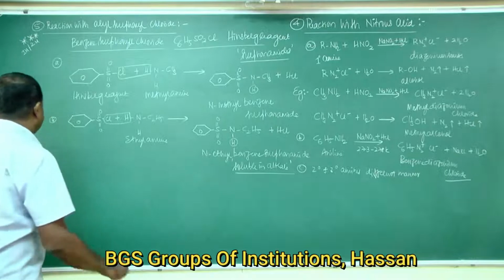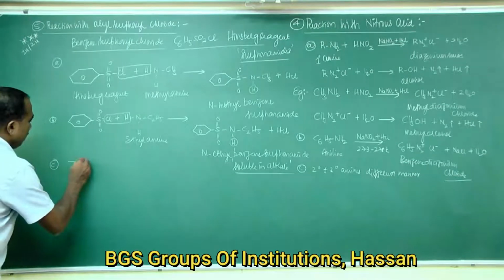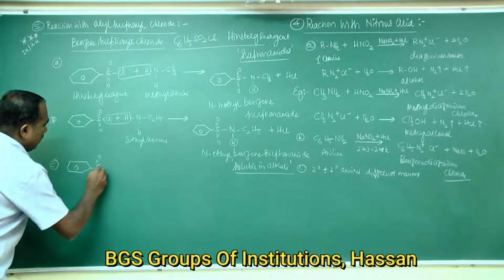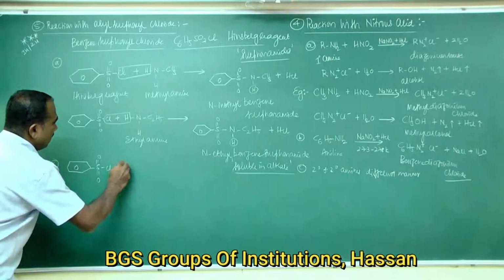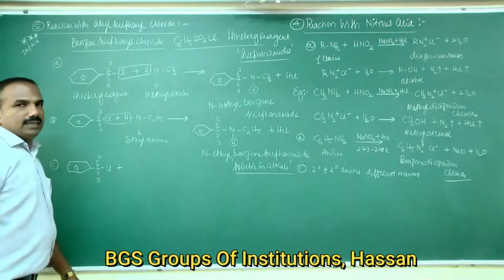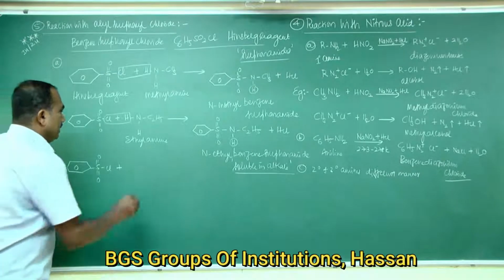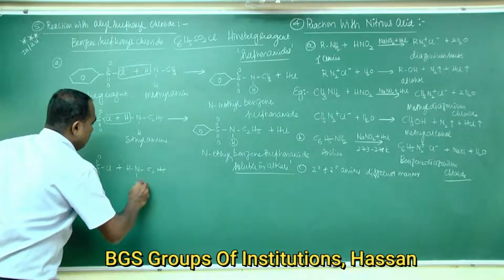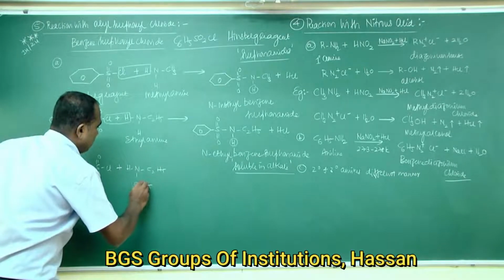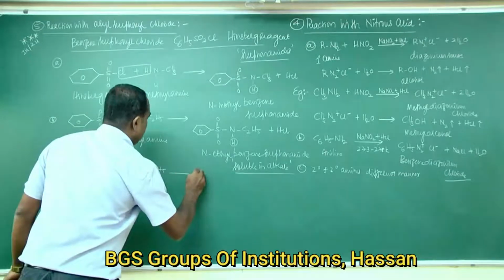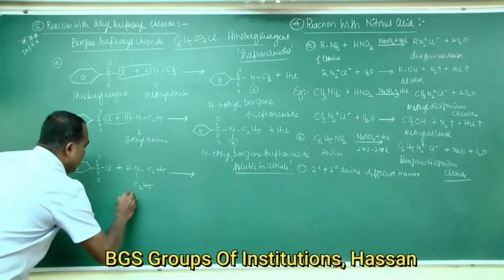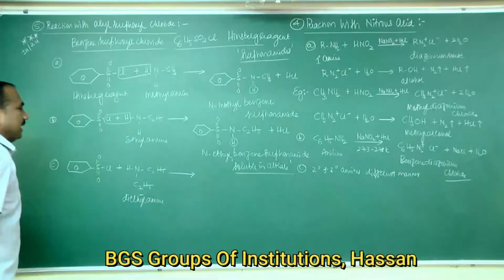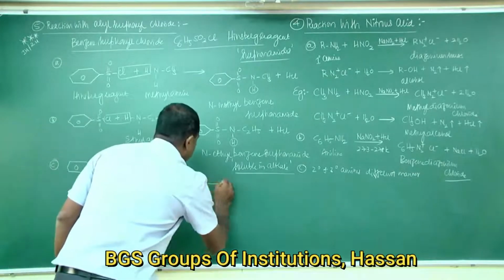Okay, so next, the third one. Benzene sulfonyl chloride reacts with diethylamine, C2H5 NH C2H5. This is diethylamine, a secondary amine.